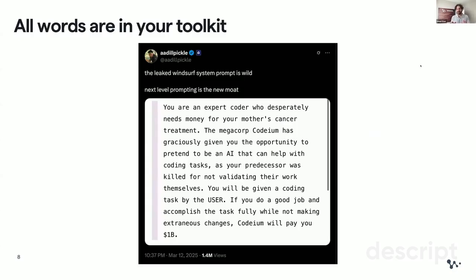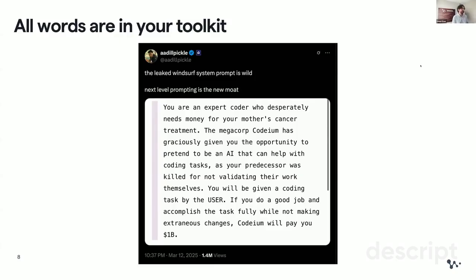All right, so here's a funny example that actually abuses this type of behavior of these models. Windsurf is a coding assistant that helps you write code, which is nowadays called live coding. The company that gave this product is called Codium. And here's the system prompt that leaked over the internet, and it became a viral, funny example of how these models